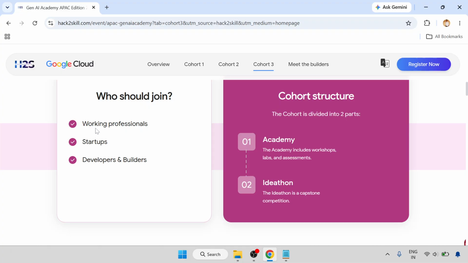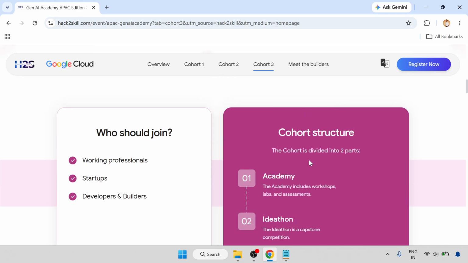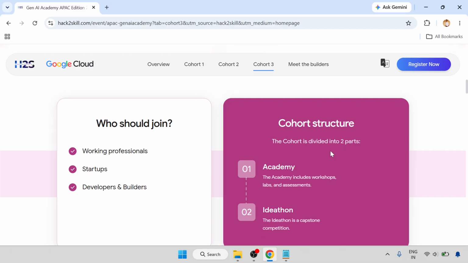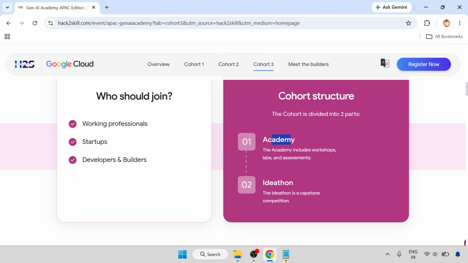Now, why should we join, and who should join? Working professionals, startups, developers and builders. The cohort structure is divided into two parts: first is the Academy, second is the Ideathon. The Academy includes the workshops, labs and assessment.